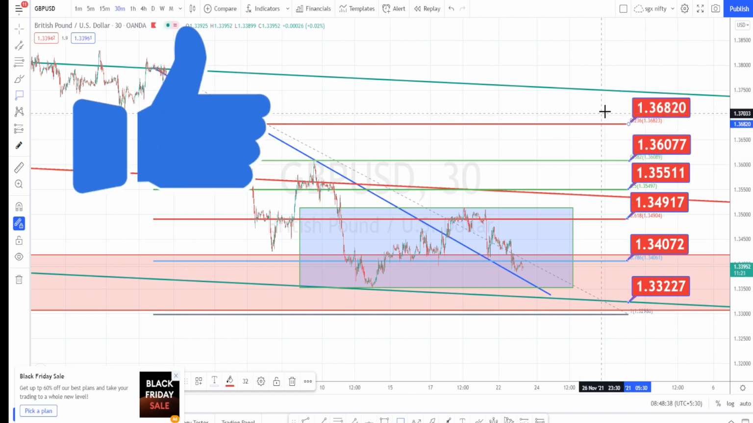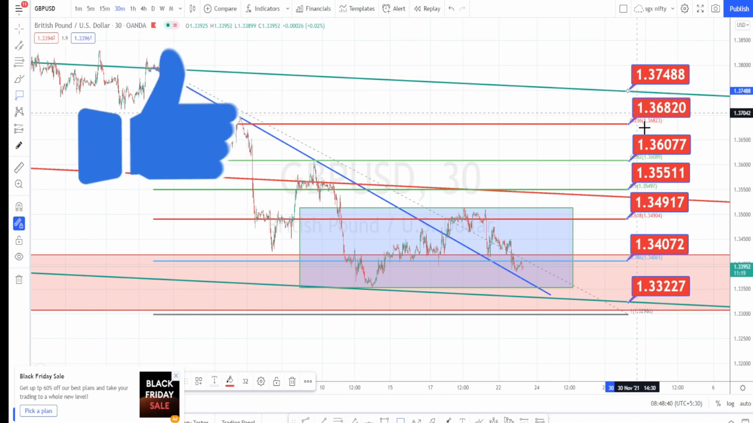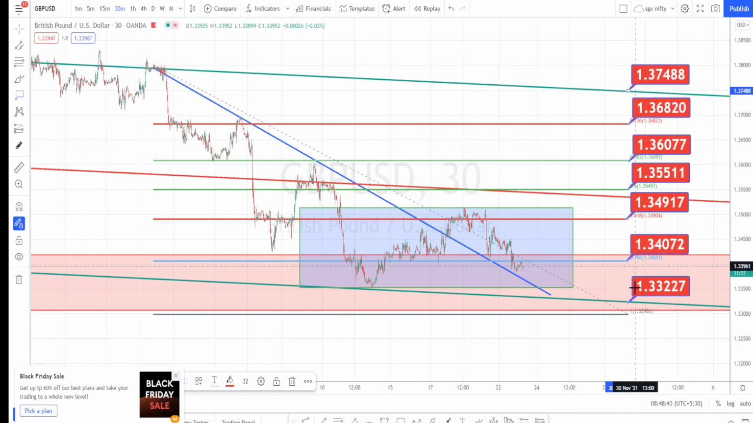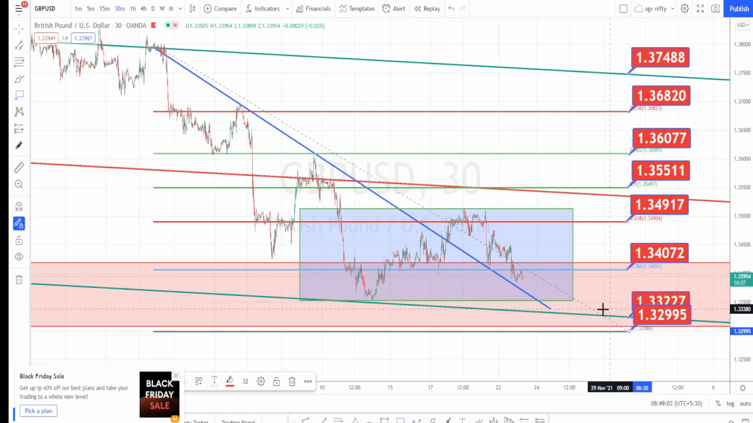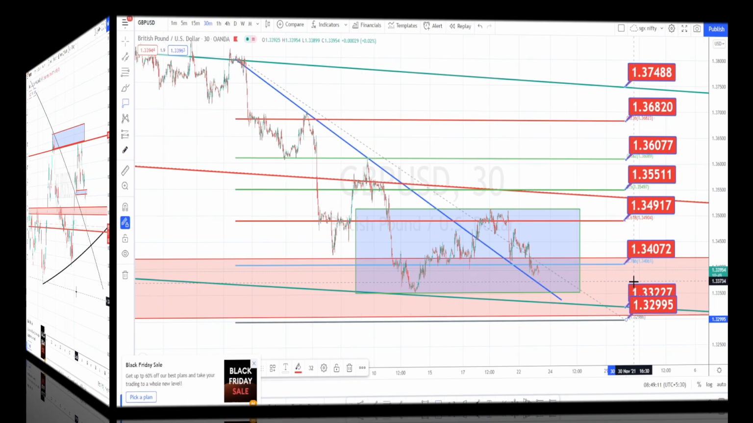If it still goes further, we can expect it to test this topmost resistance level from the daily time frame, and the bottommost support is going to be at this level. Please mark these ranges in your chart and plan your entry and exit based on the price action. Let us do the analysis in Euro USD.